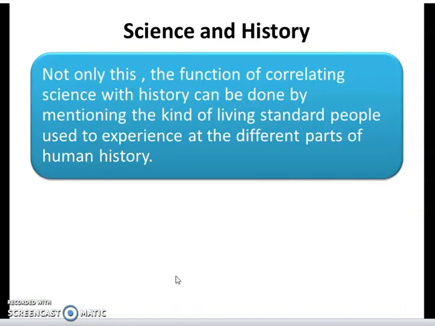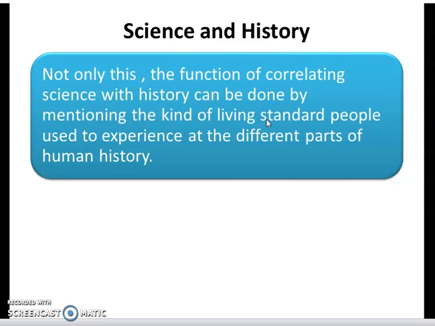Not only this, the function of correlating science with history can be done by mentioning the kind of living standard people used to experience at different parts of human history. So when we try and link science and history, it will talk about the civilization, the kind of lifestyle that the people had before, and the kind of living standards people used to follow at that time, and relating it to the times.